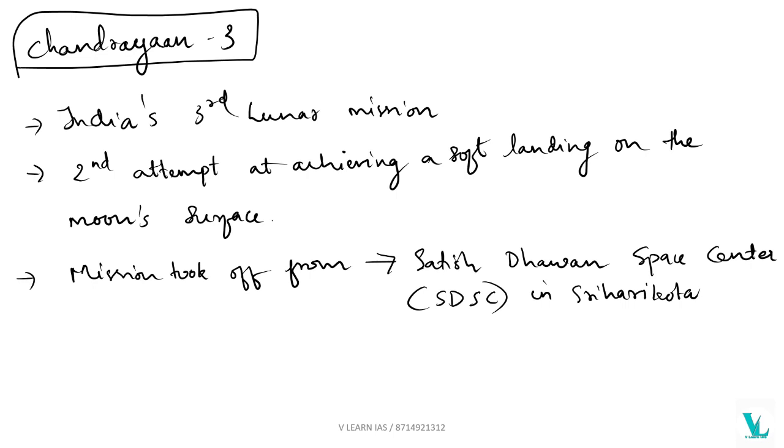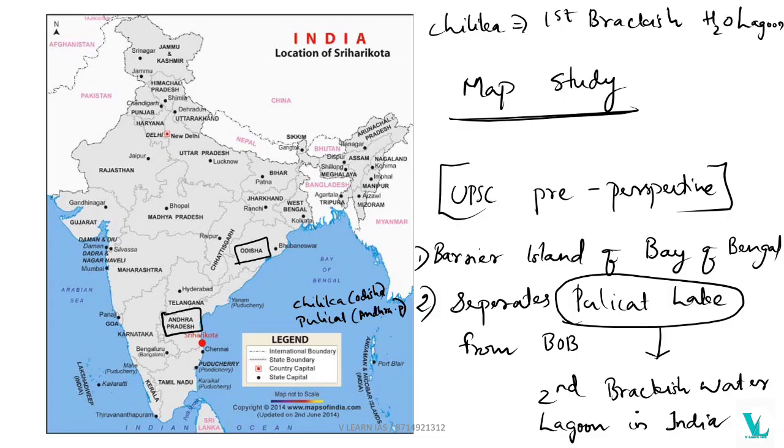And about Chandrayaan 3, this is India's third lunar mission, and our second attempt at achieving a soft landing on the moon surface. Okay, and the mission took off from Sriharikota, the Satish Dhawan Space Center. You can remember this point for map importance. I will tell you how to connect this point with the map. I have taken this example here, Sriharikota in Andhra Pradesh. So you will think how we can connect it with UPSC map study.